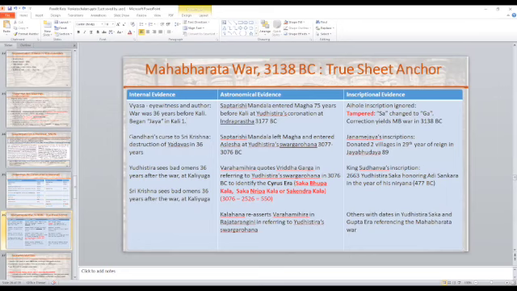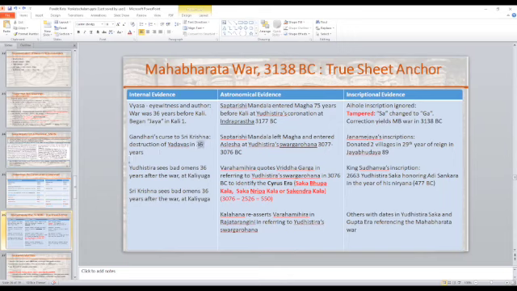Vedavyasa is telling you in his own words. He is the author and an eyewitness to the Mahabharata war. He is saying the war happened 36 years before Kali Yuga began. If you're familiar with the story of the Mahabharata, you will remember that after the war, Gandhari cursed Sri Krishna that the Yadava destruction would take place in 36 years.